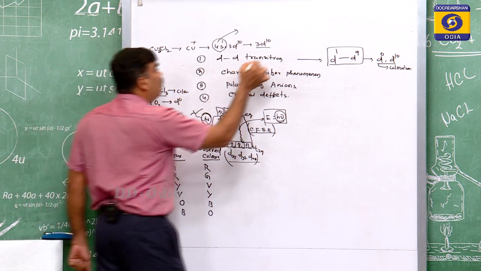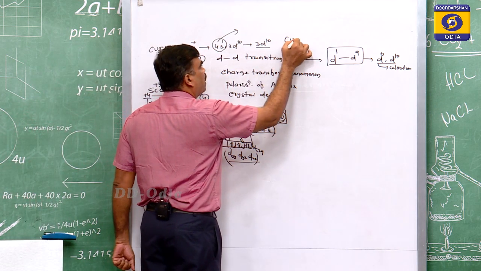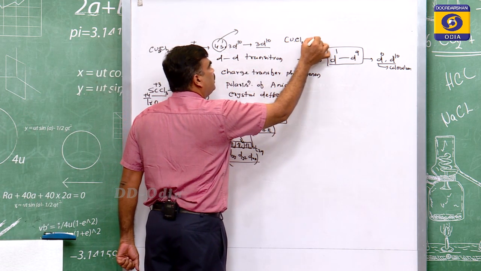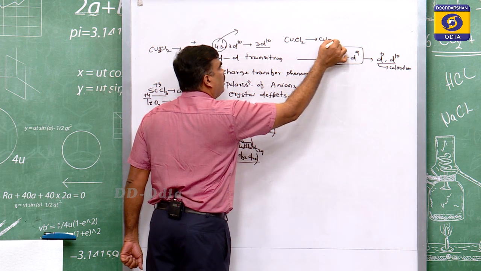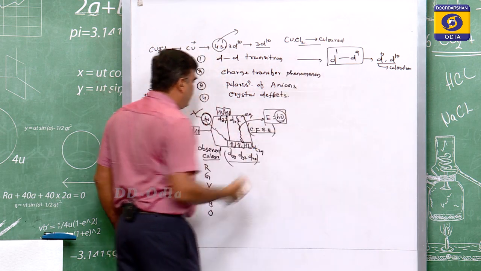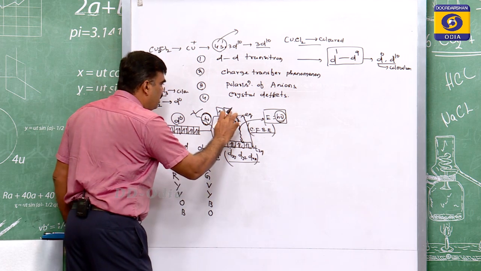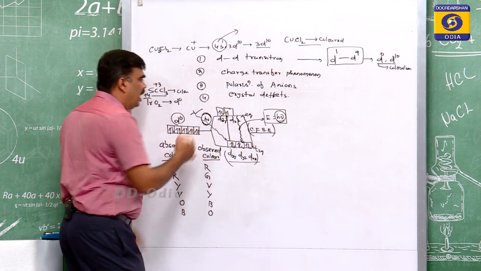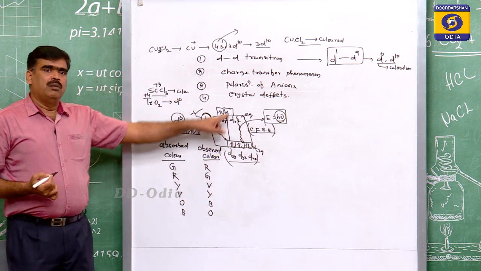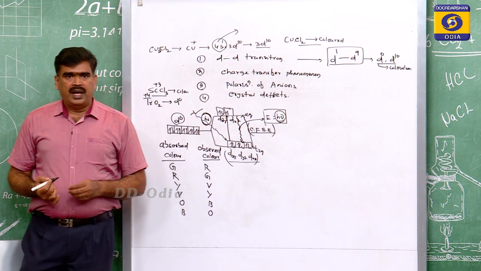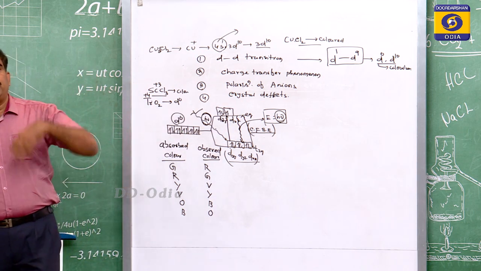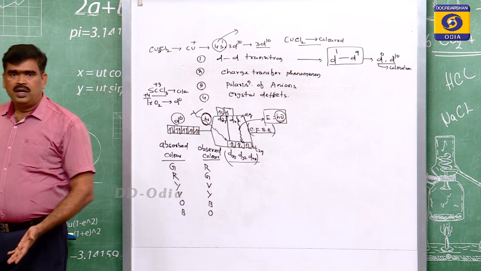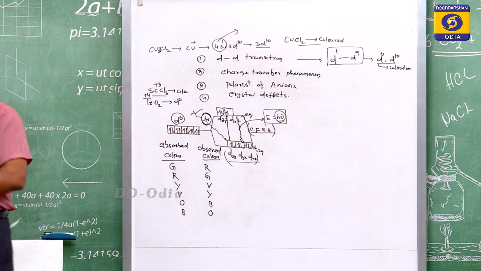But CuCl2, cupric chloride, is colored. Cupric chloride is colored because it has a d9 configuration, meaning it has one half-filled orbital, so an electron can move to this orbital by absorbing one radiation. When it comes down to the ground state, it emits radiation having the complementary color, and the substance always looks the complementary color.